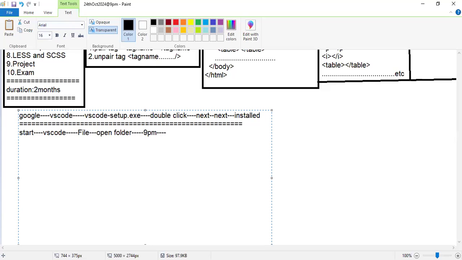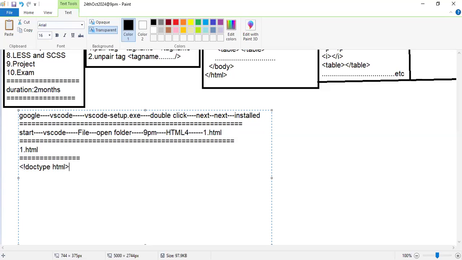Under this 9 PM folder, I created one HTML4 folder. Under this, I created one 1.html program. Under this 1.html program, you can see here it is doctype, HTML starting tag, ending tag. Here only you can write head starting tag, ending tag, and body starting tag, ending tag. Generally, our basic standard code of HTML will be like this.